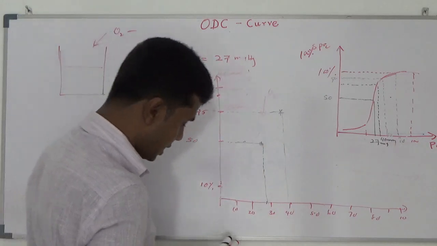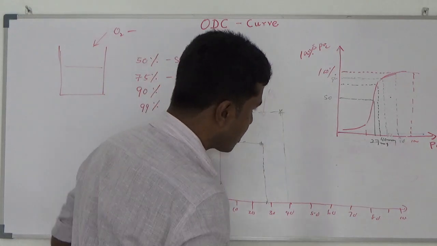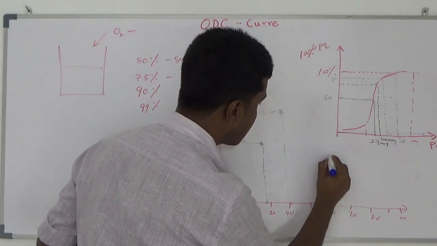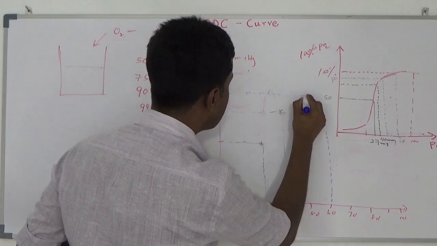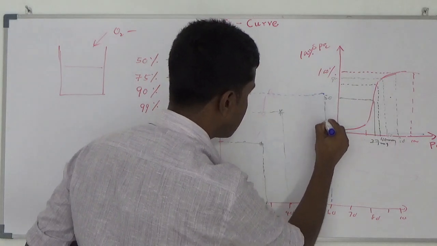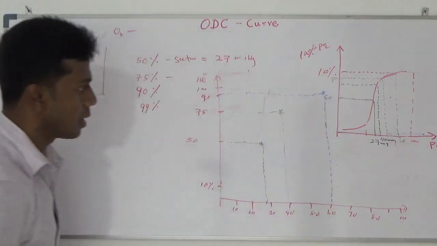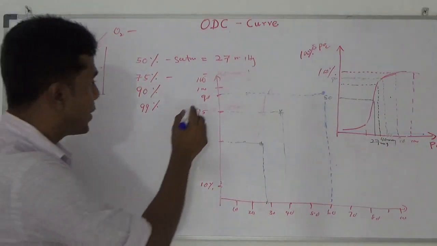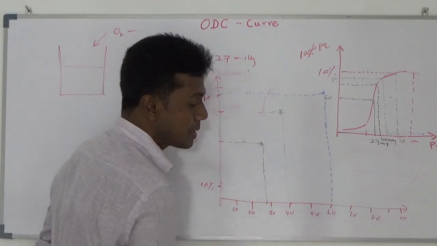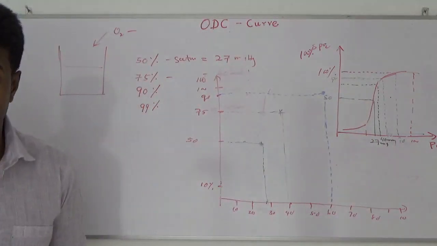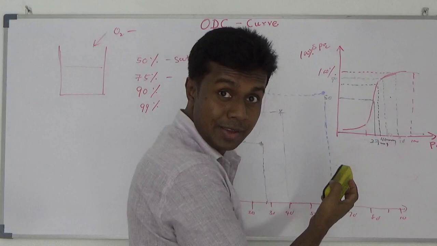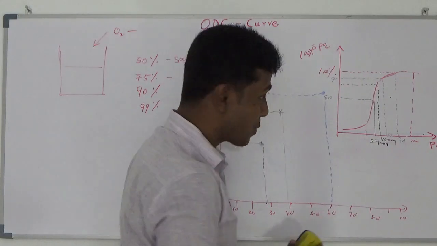When coming to 100, nearly 80 to 100 partial pressure should be there. I am going to erase this curve. Why? This curve shows some kind of disproportion.